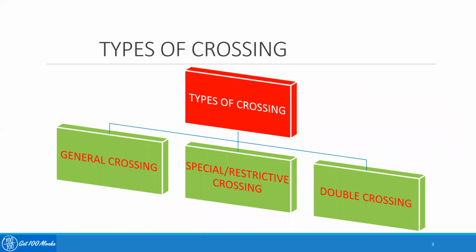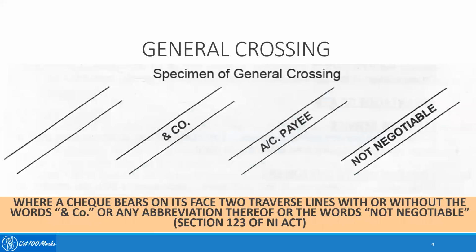Coming to the different types, crossing can typically be classified into three categories: general crossing, special or restrictive crossing, and double crossing. So this is how a general crossing looks. General crossing is defined under Section 123 of the Negotiable Instruments Act, which says where a check bears on its face two transverse lines with or without the words "and company" or any abbreviation thereof, or the words "not negotiable."